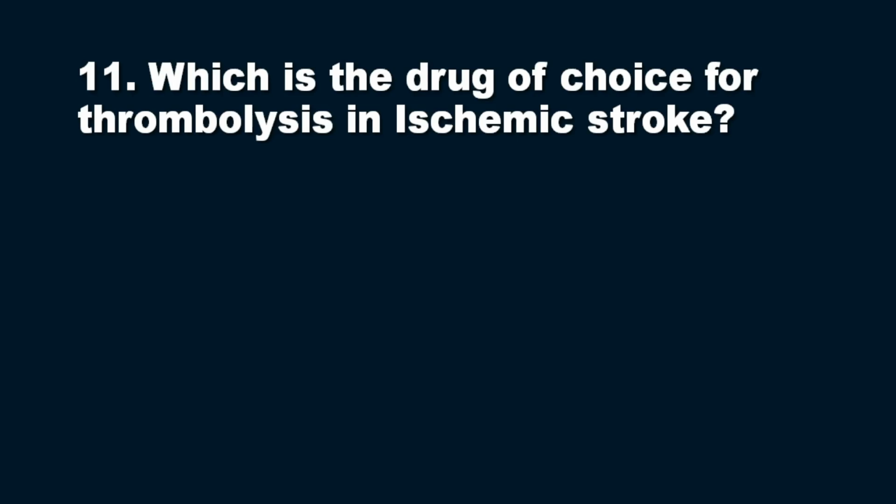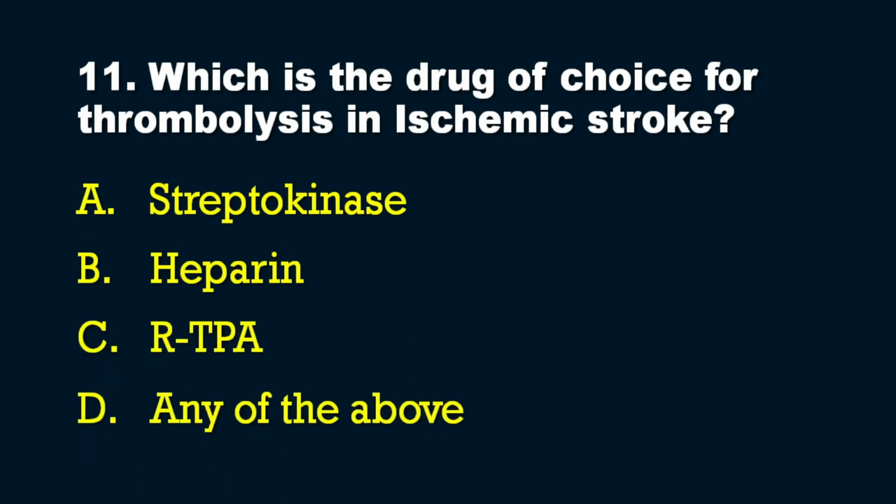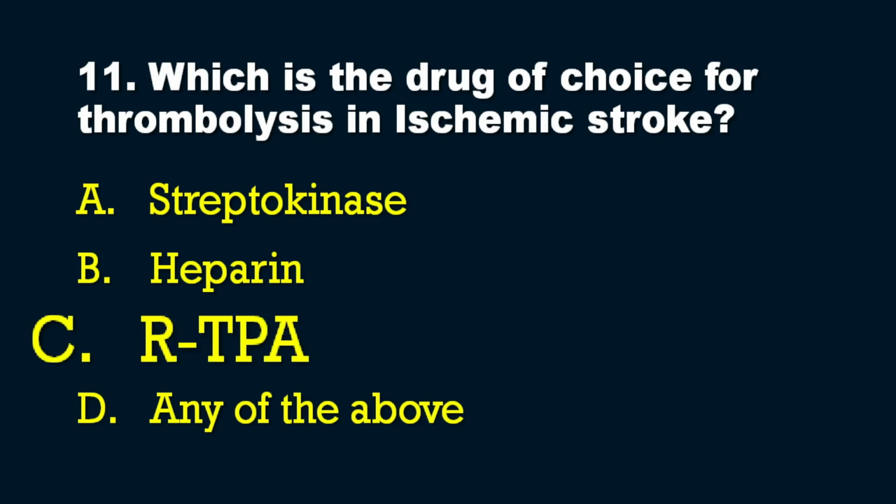The options are option A, streptokinase, option B, heparin, option C, RTPA, and option D, any of the above options. Be careful with this question. So what is the answer? The answer is option C, recombinant TPA.